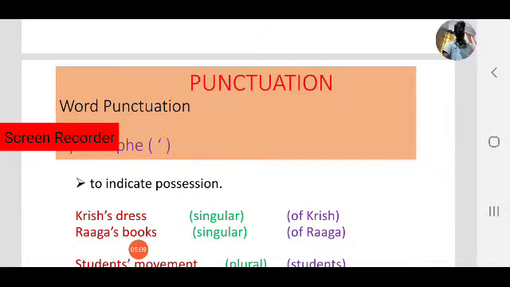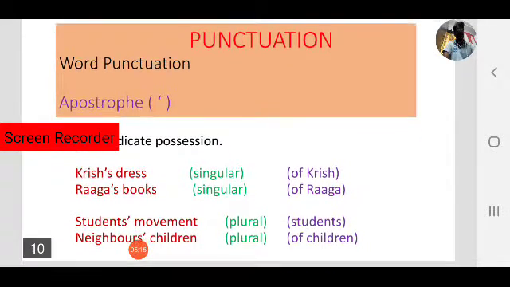There we use the apostrophe. For example, Krish's dress. Observe the examples on the screen. Krish's dress, Raga's books. Next one, students' movement, neighbors' children. Observe the apostrophe in these four examples.